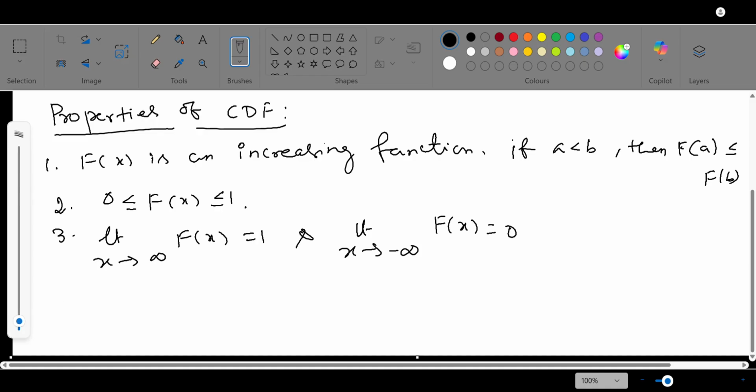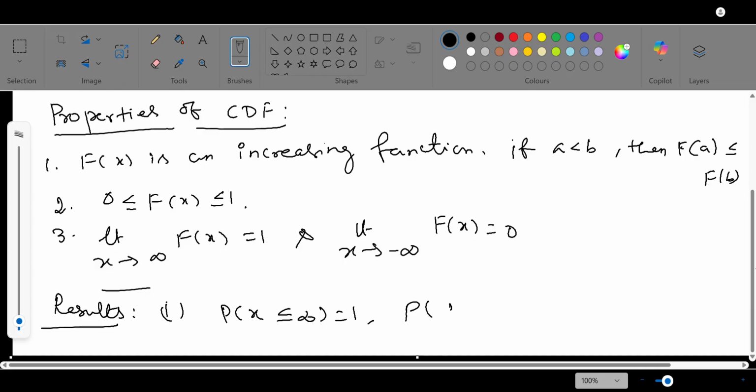And one another thing, the probability mass function properties we can see as results. First point, P of X less than or equal to infinity is 1.